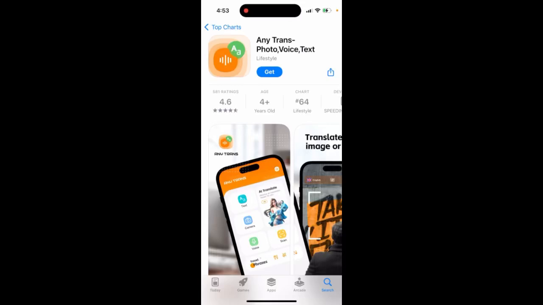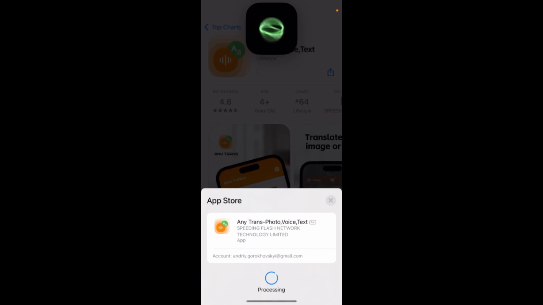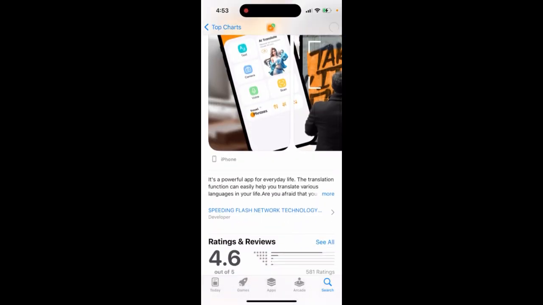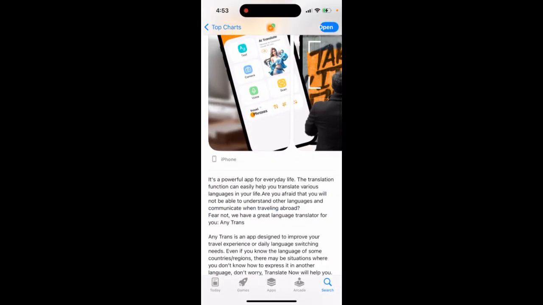Here's the app called AnyTrans Photo Voice Text. So here's the app. It's quite high in the charts these days. It's a powerful app for everyday life. The translation function can easily help you translate various languages in your life. I am afraid that you will not be able to understand their languages.